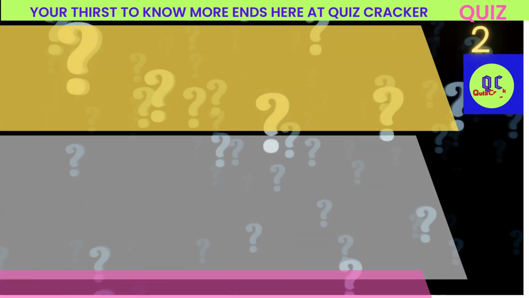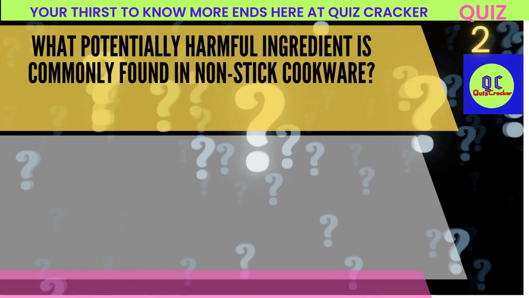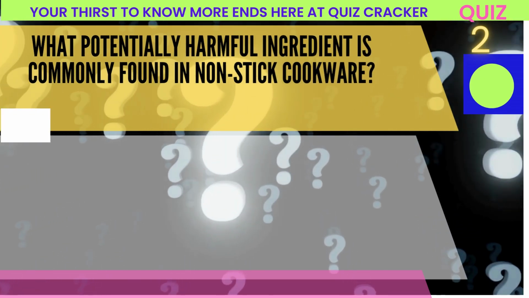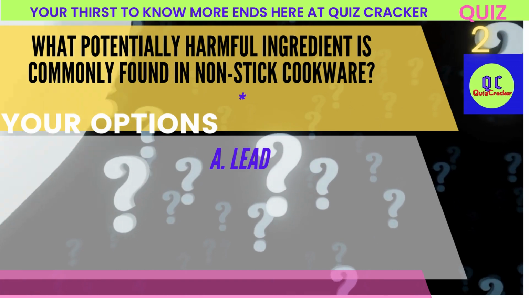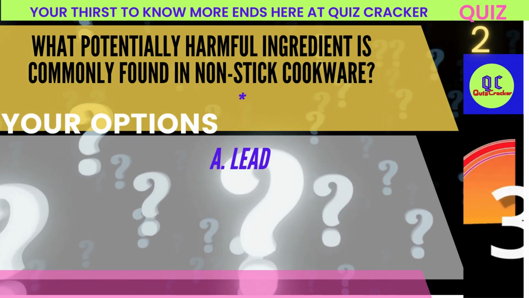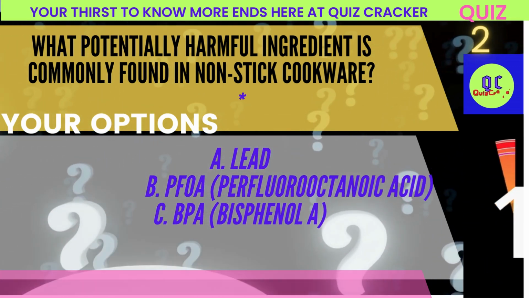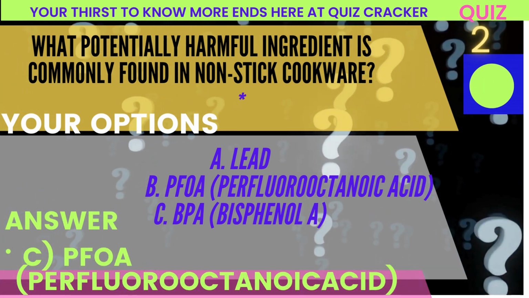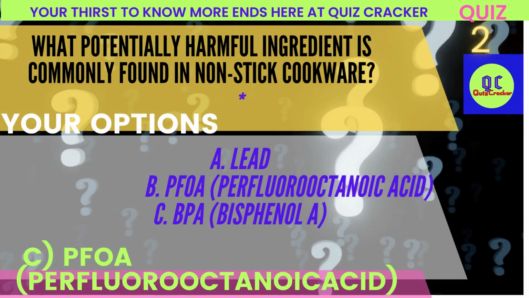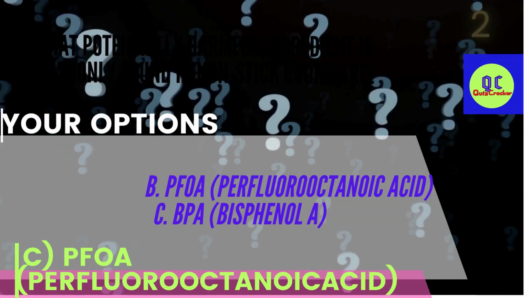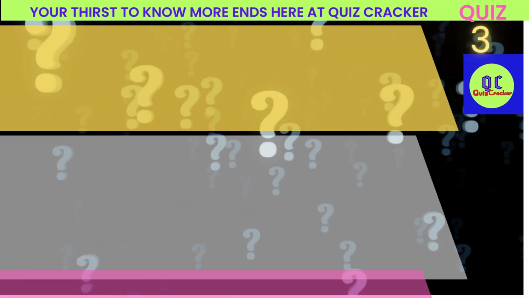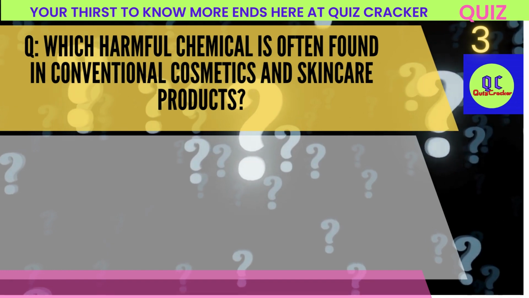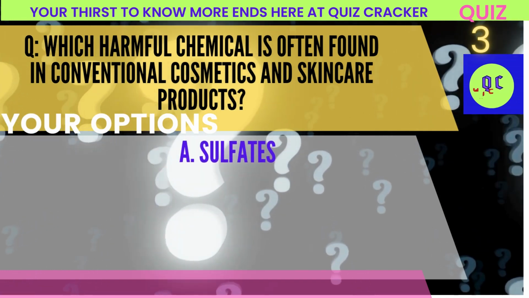What potentially harmful ingredient is commonly found in non-stick cookware? A. Lead. B. PFOA, perfluorooctanoic acid. C. BPA, bisphenol A. Correct answer: B. PFOA, perfluorooctanoic acid.